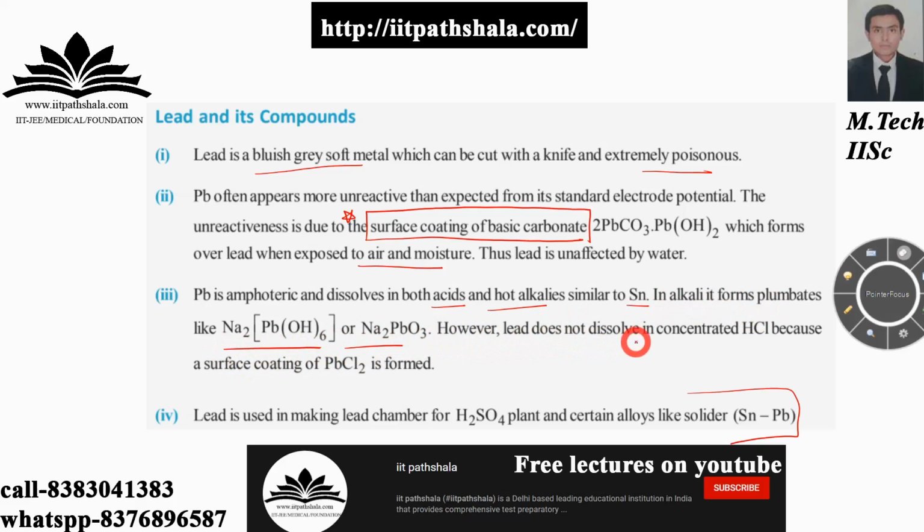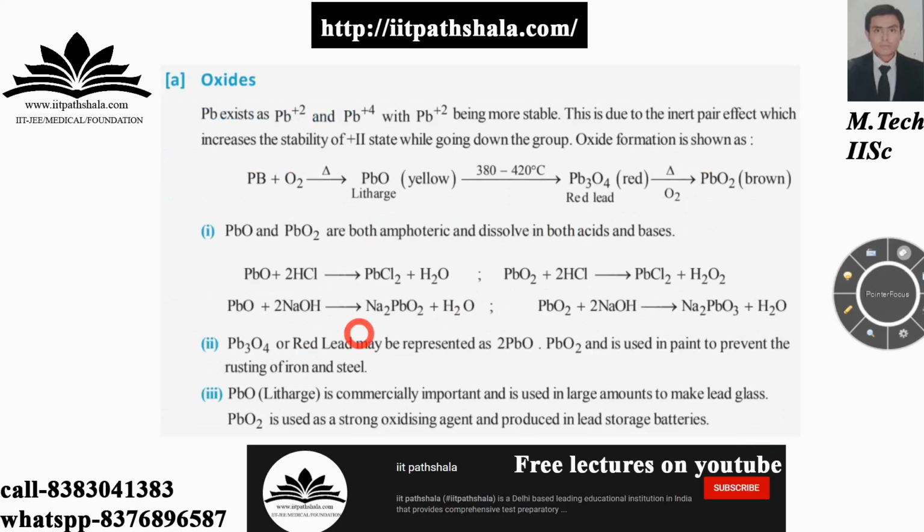However, lead does not dissolve in concentrated HCl because, as I've told you, it forms the surface coating PbCl2, which prevents its further reaction. Now if you talk about the oxides, lead exhibits +2 and +4, with +2 being more stable. In tin you were seeing that +4 was more stable, but in lead you are seeing that +2 is more stable. Why? Inert pair effect, guys. Again, inert pair effect is everything over here, which increases the stability of the +2 state while going down the group.